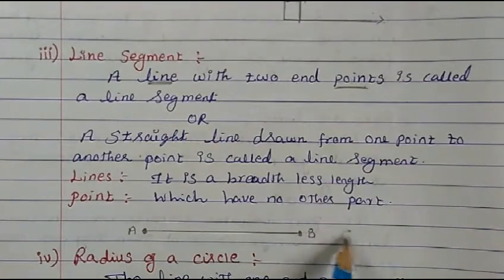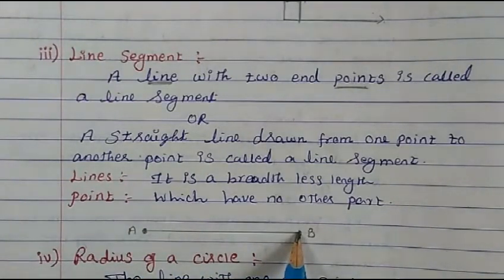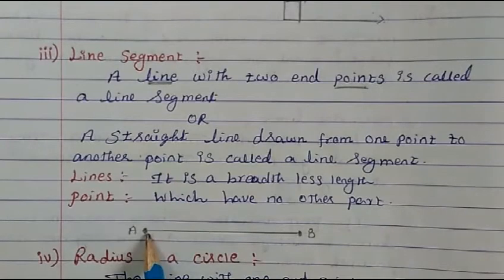This is the end point here. If we don't produce it further, it ends here. So we call this a line segment. A line segment means a line with two end points, or you can say a straight line drawn from one point to another point.